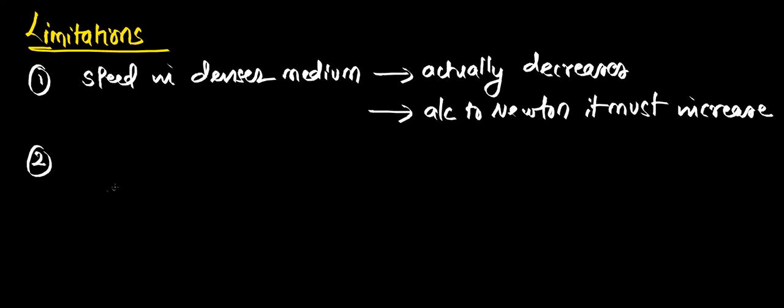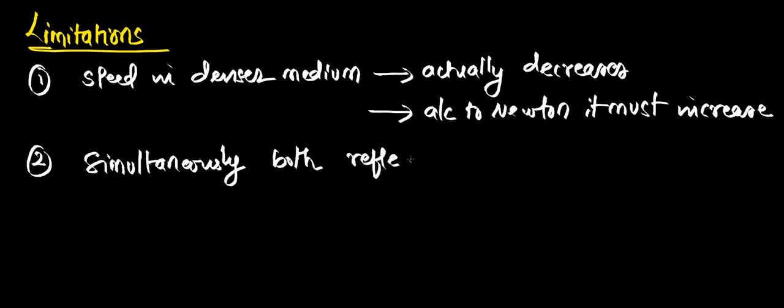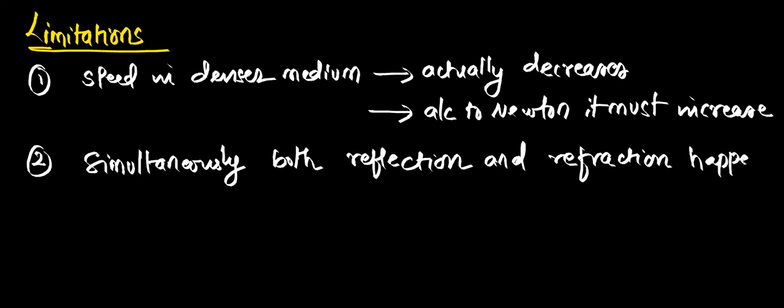Reflection and refraction take place simultaneously, and he did not comment on this. He just believed that attraction means refraction, repulsion means reflection, but he had no idea whether they occur at the same time or not. In reality both will happen.